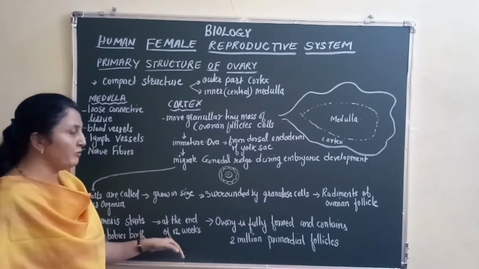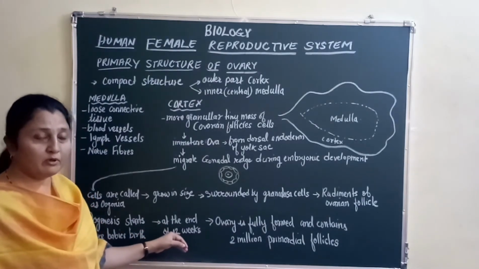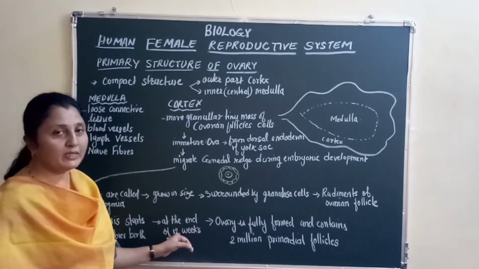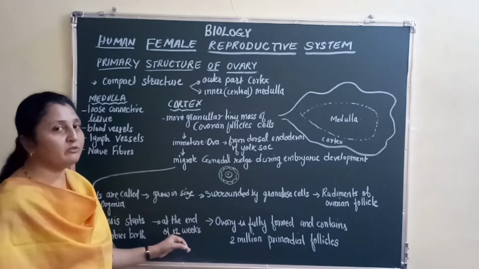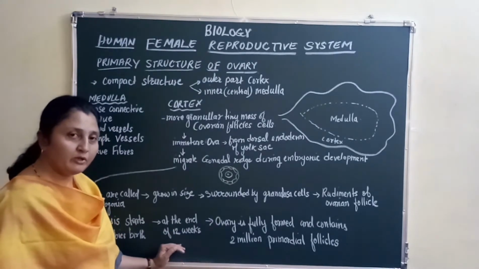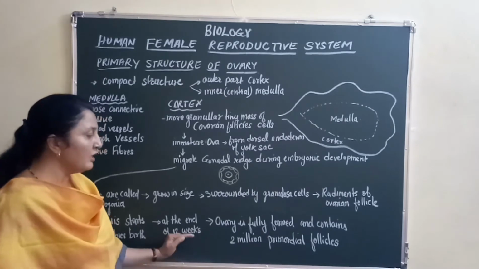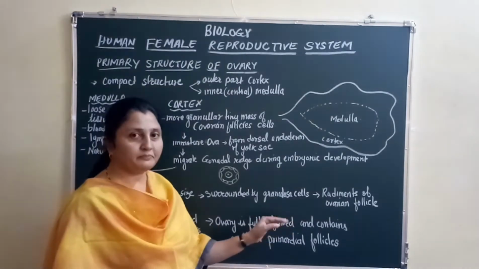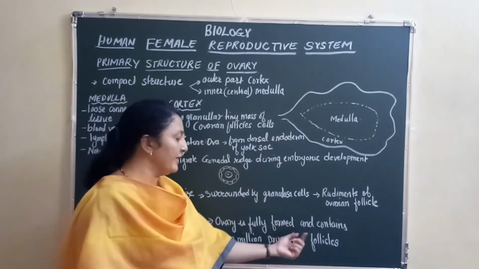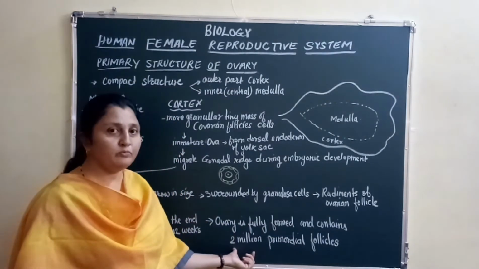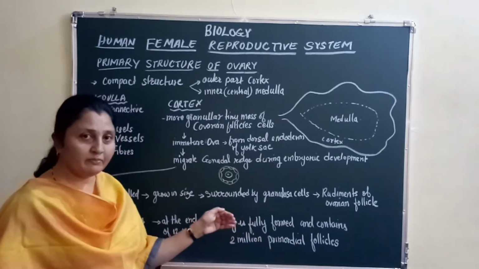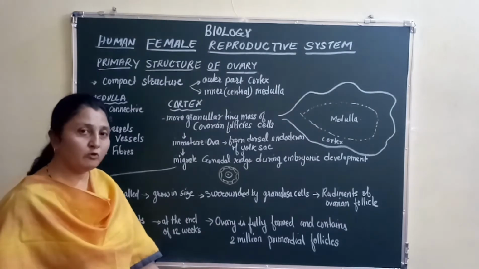So at the end of 12 weeks, correct? I am talking about some 2 months and 2 weeks, or 2 months and 4 weeks, or 3 months approximately, 12 weeks, when the embryo is 12 weeks old, the ovary is fully formed, right? The baby girl's ovary is fully formed and contains some 2 million primordial follicles, right? Now the baby is still in the mother's womb.